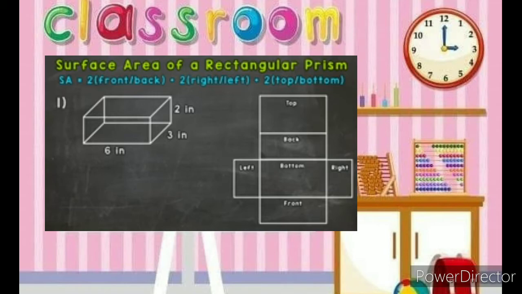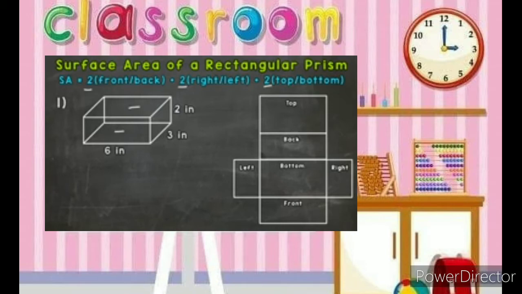I have everything multiplied by 2 because, for example, if we pick the front, and find the area of the front, we can multiply that by 2 because the back is the exact same as the front. Same with right and left. We can find the area of the right face and then multiply it by 2 because the left is the exact same as the right. Same with top and bottom.